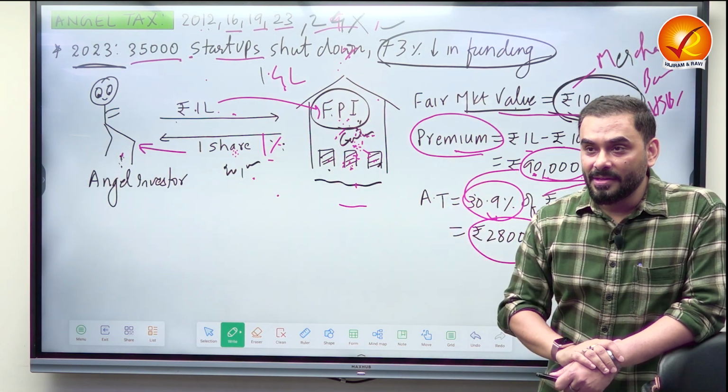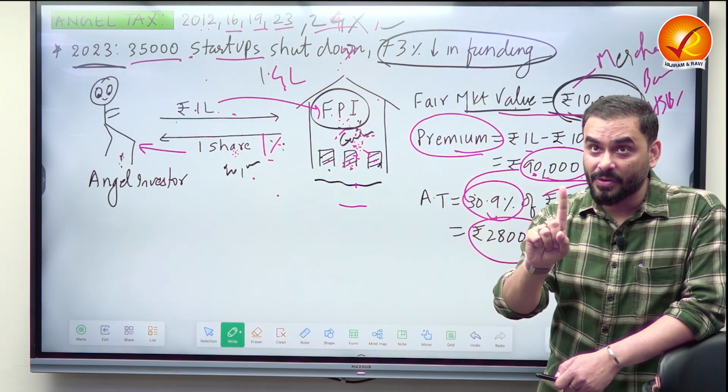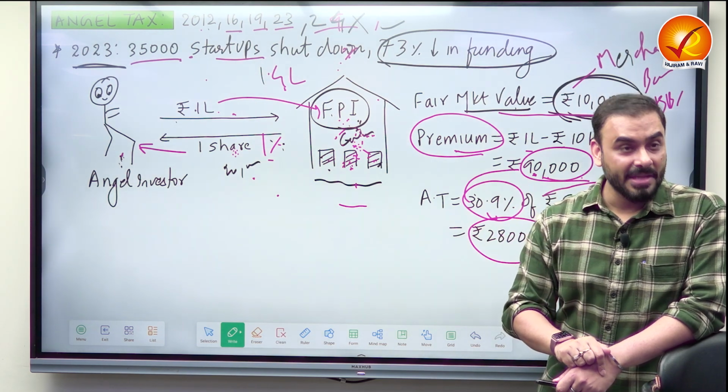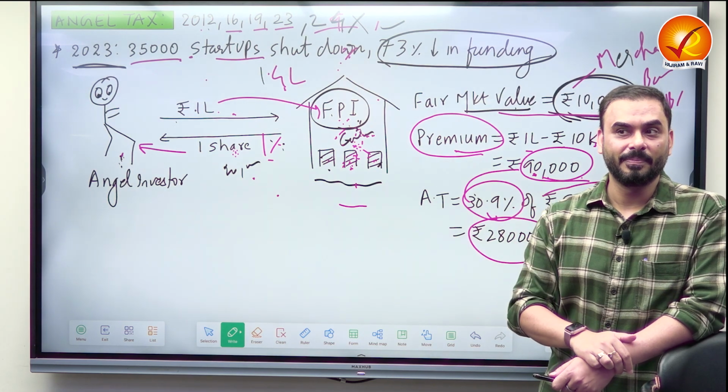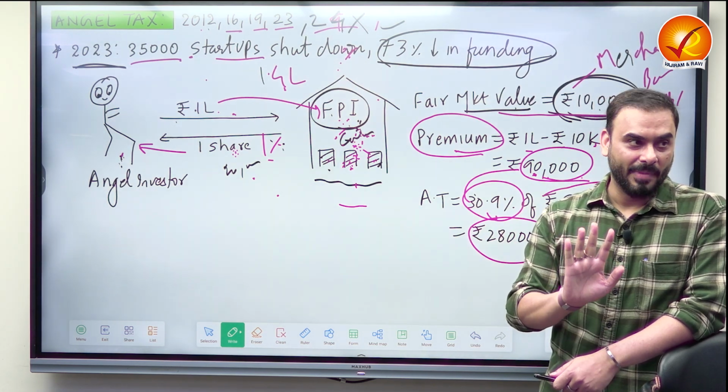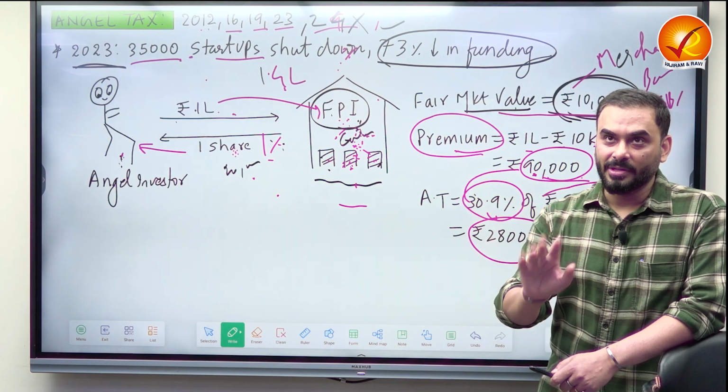So what has the government done? The government has not said we are scrapping angel tax forever. You read the fine points. The government is saying angel tax has been scrapped to promote the startups again. Full stop. Which means it might be back. And it is our history, we do it.